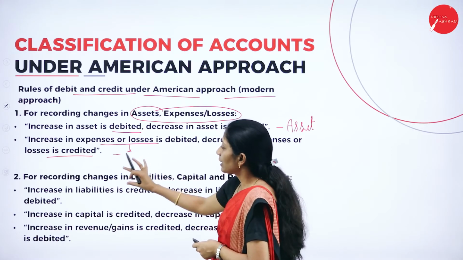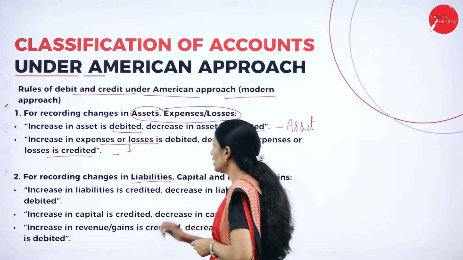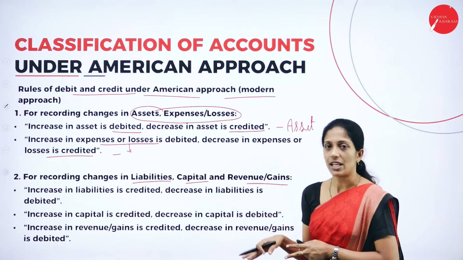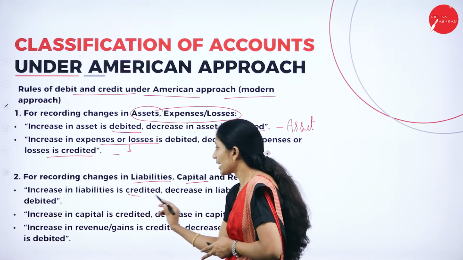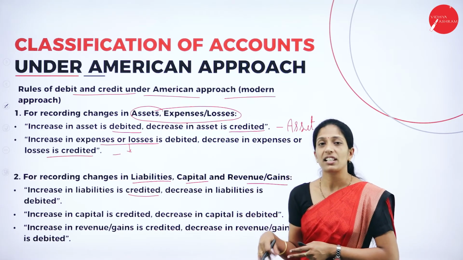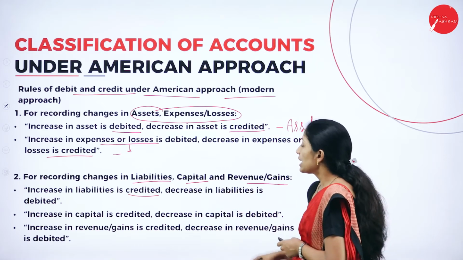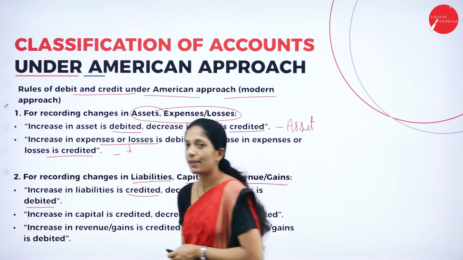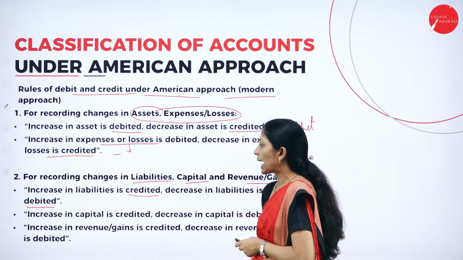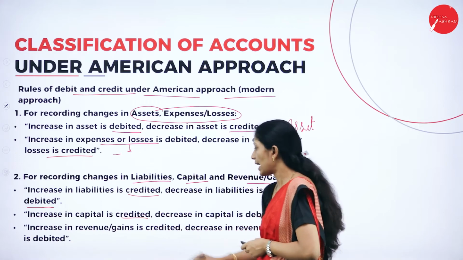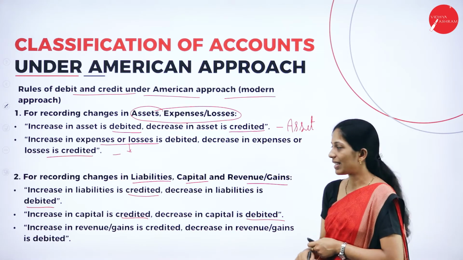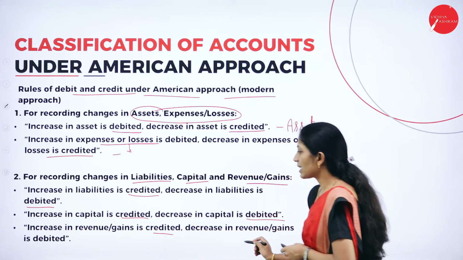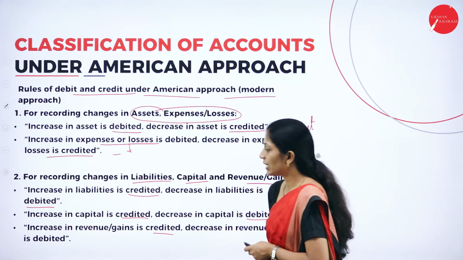Now, the other three classifications can be taken together: liability, capital and revenue. So here it will be reverse. Increase in liability is credited. So if any liability has increased, we have to credit that. Decrease in liability has to be debited. In the same way, for capital also, increase in capital is credited, decrease in capital is debited. And increase in revenue or gain has to be credited and decrease in revenue or gain has to be debited.